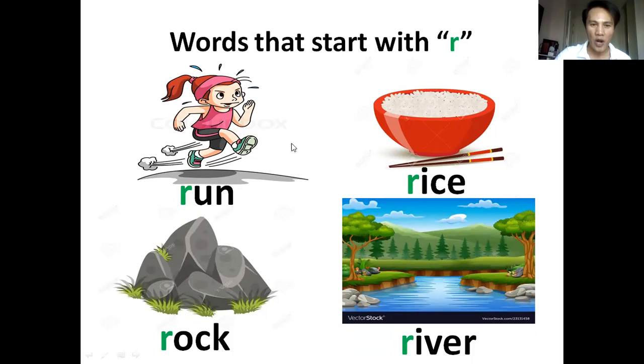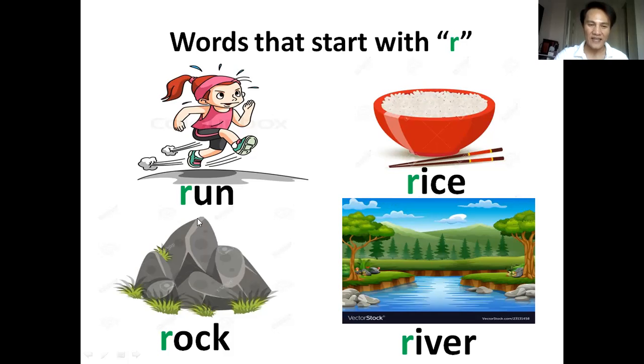Again, let us repeat. This is run. Again, run. Next is rice. Rice. Next is rock. Rock. Next is river. Again, river. Okay, let us repeat. What is this? Very good. Run. Okay, next. What is it? Very good.